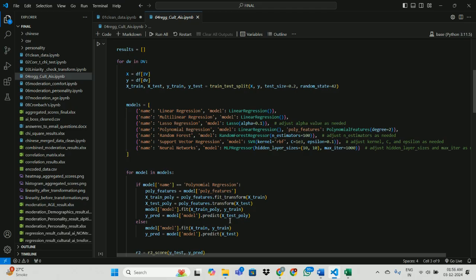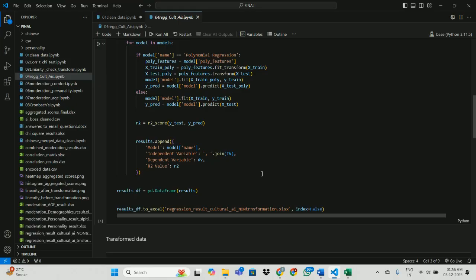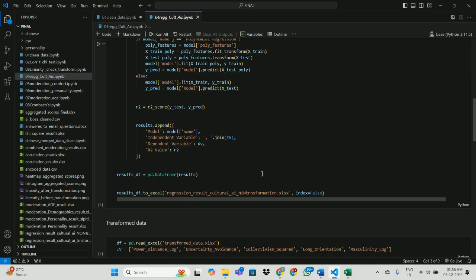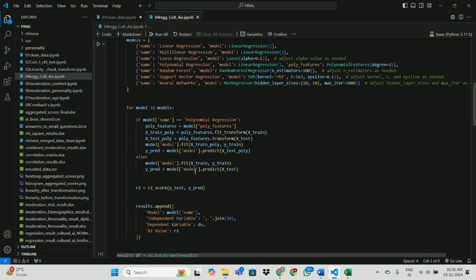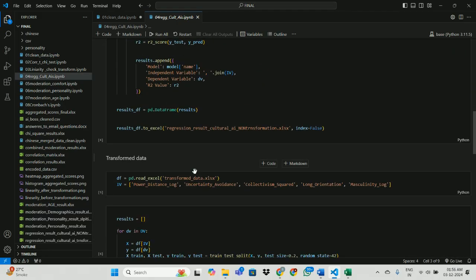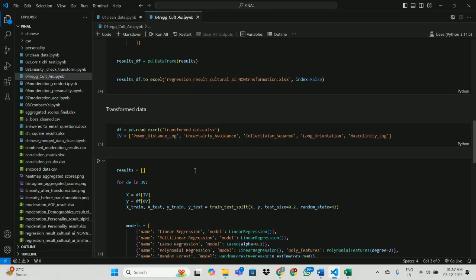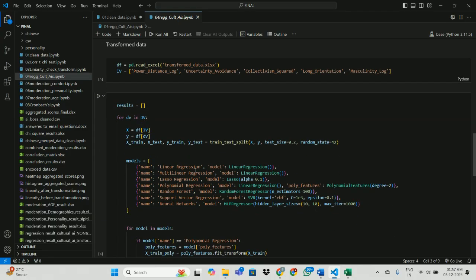We trained different kinds of models like linear regression, lasso, random forest, SVR, and many more. After trying all the models, we decided to go with linear regression, as it was giving a well-fitted R-square value.